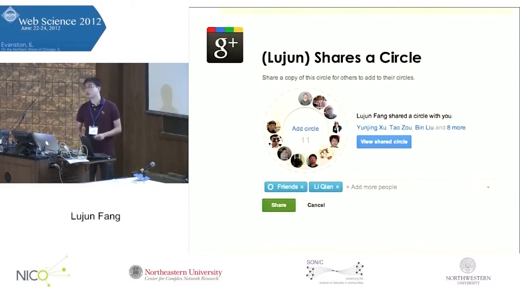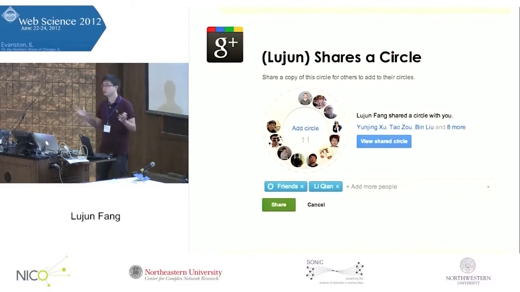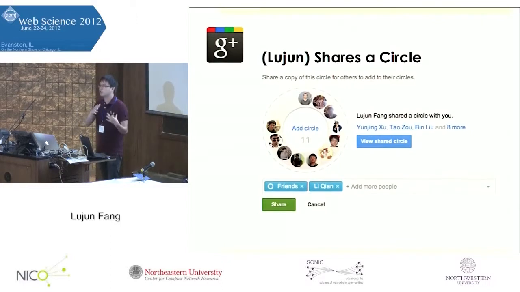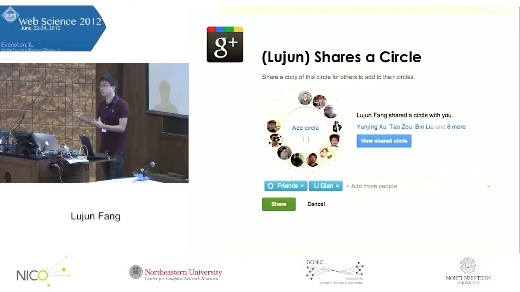This is a screenshot where I click one of my circles and try to share it with other users. I can see who is in this particular circle. Then I can choose whom I want to share this circle with. I can share it to the public, to everyone, or I can specify a specific group of people or an individual person.